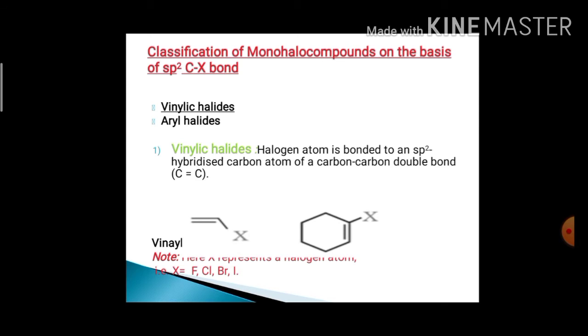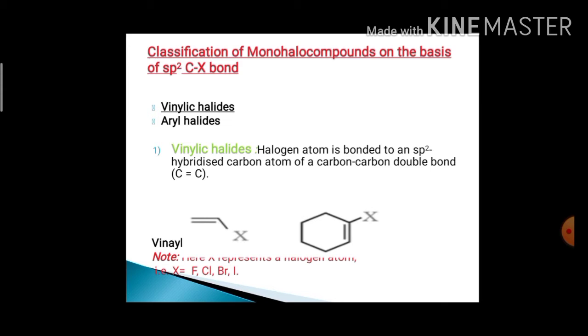Monohalo compounds are also classified based on the hybridization where the halogen is directly bonded to the sp2 carbon atom, and they are classified as vinylic halides and aryl halides.